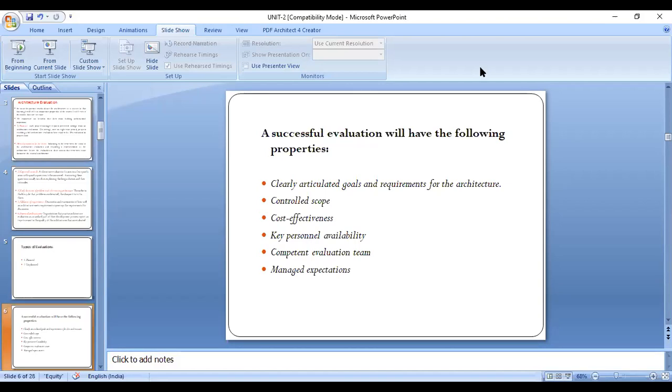Next, coming to the fifth one, competent evaluation team. If we are going to evaluate some architecture or some project, there must be a team. Compulsorily, there must be a team from one corporation, one organization. The team may not be related to a single expertise. They may have different knowledge about different fields, coming from different areas of that organization.